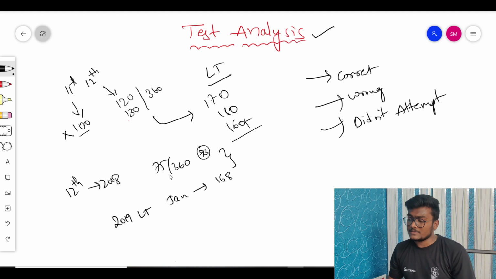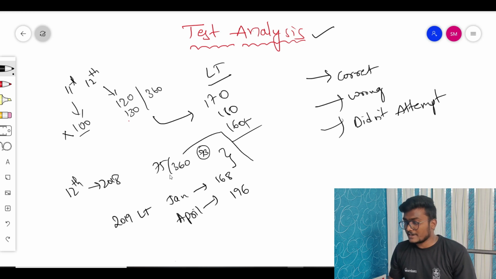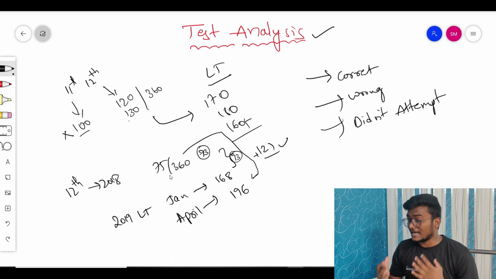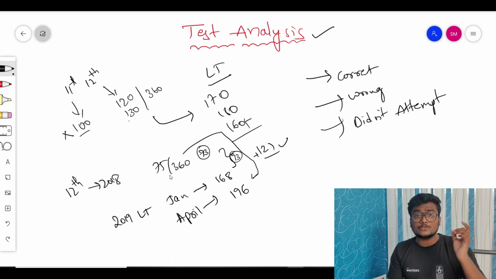Next, in the April attempt I got 196. Just see, 75 to 196 is a total of 121 marks improvement. And here it is somewhere around 93 marks improvement. That is exactly what I did: test analysis. Whenever I wrote a test, I used to analyze myself and follow these things.